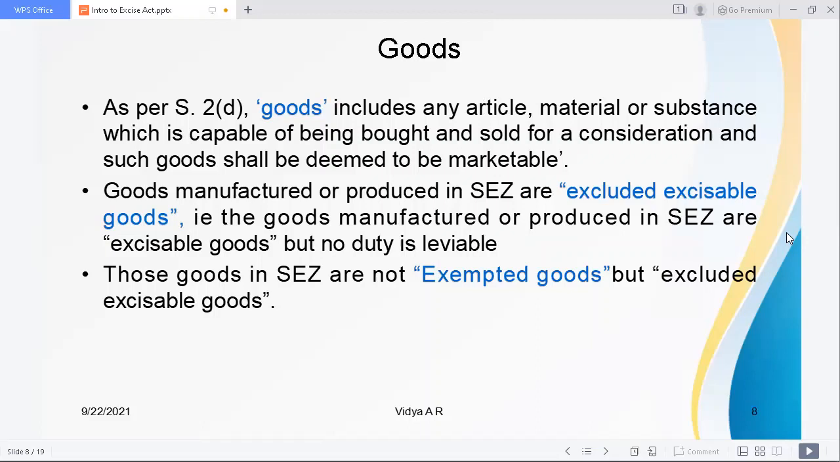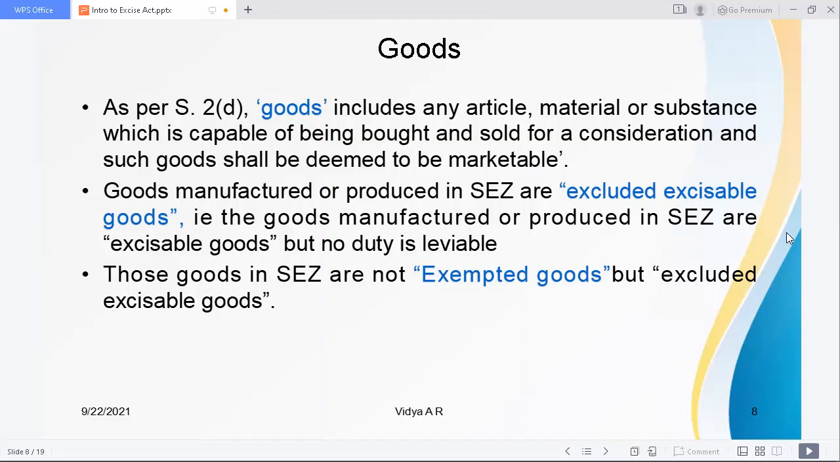Section 2(d) defines goods. Goods includes any article, material or substance which is capable of being bought and sold for a consideration, and such goods shall be deemed to be marketable. So these goods can be taken to the market and bought and sold for a consideration, and they are deemed to be marketable.